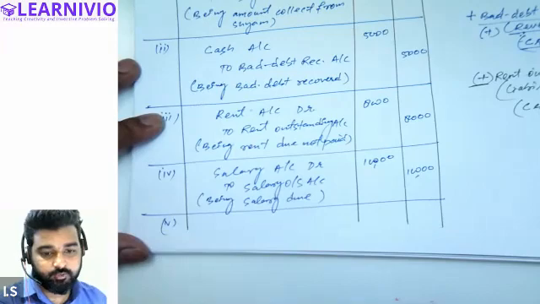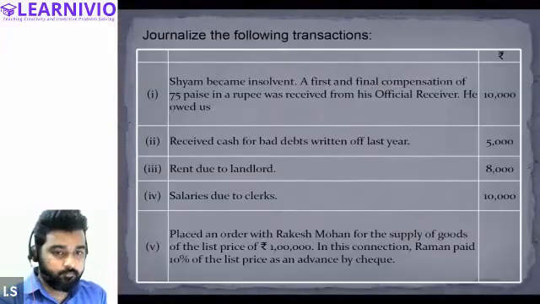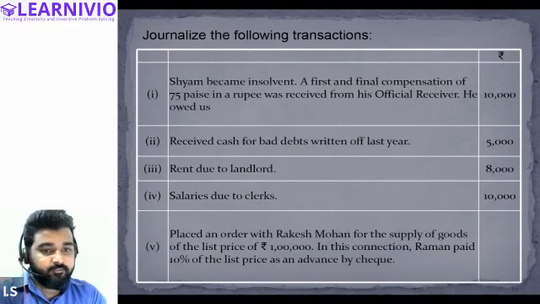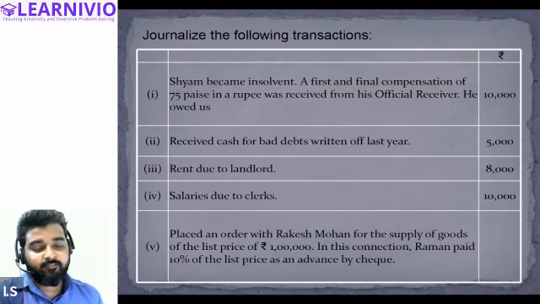Fifth journal entry. Samiksha, tell me the journal entry for the fifth. Placed an order with Rakesh Mohan for the supply of goods of the list price 1 lakh, right? In this connection, Raman paid 10% of the list price as an advance by check.